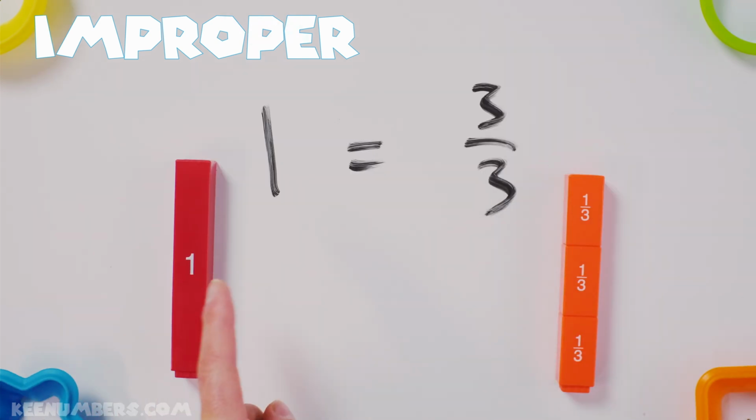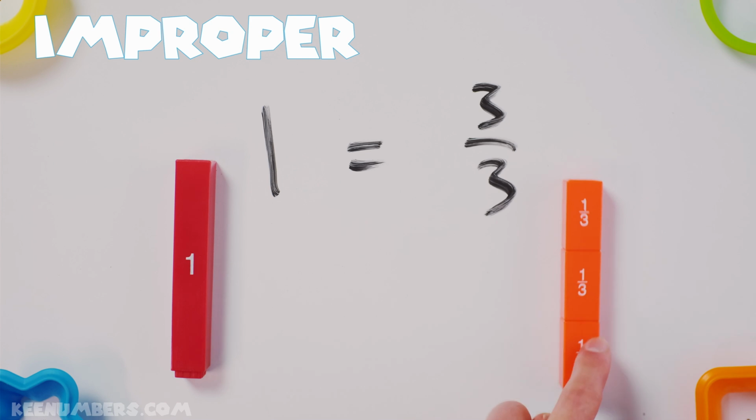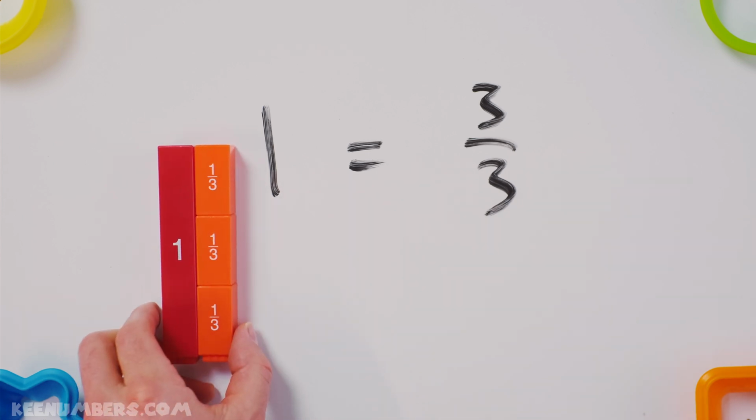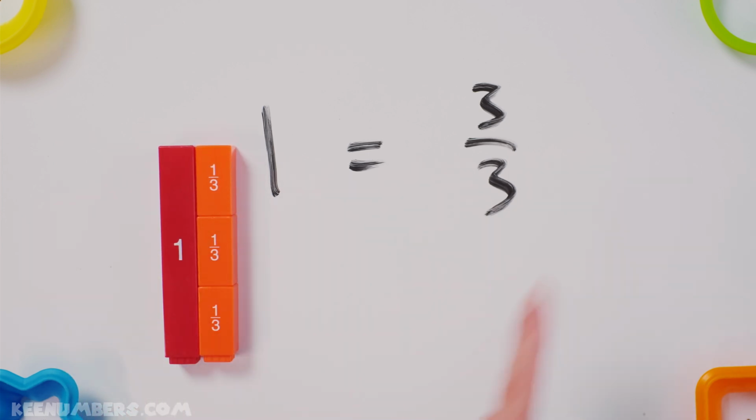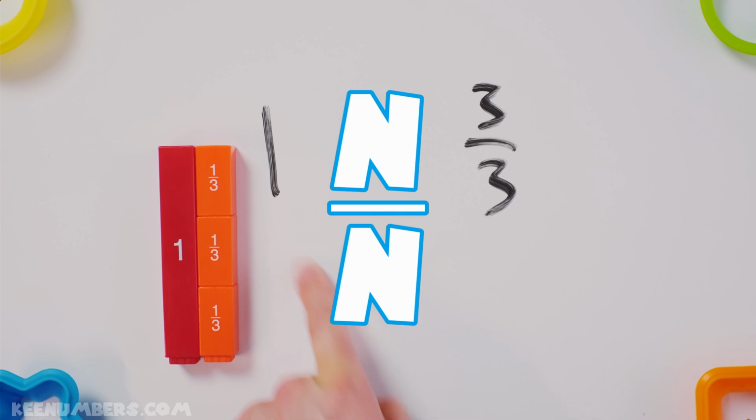Remember, 1 is equal to 3/3. You have 3 of these guys. That is 1. Any number divided by itself? Oh no!